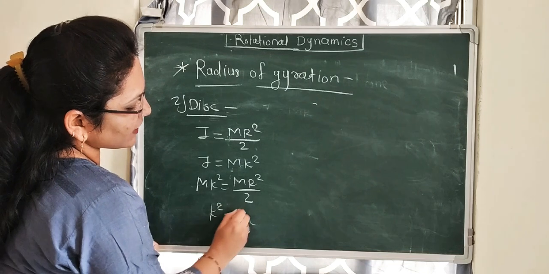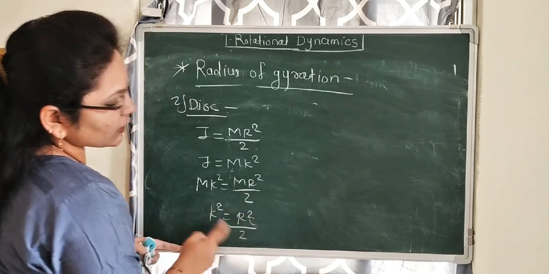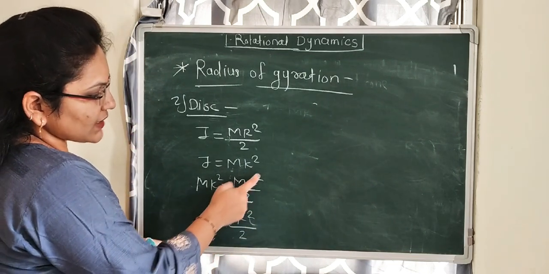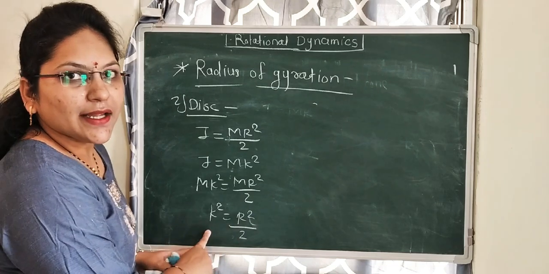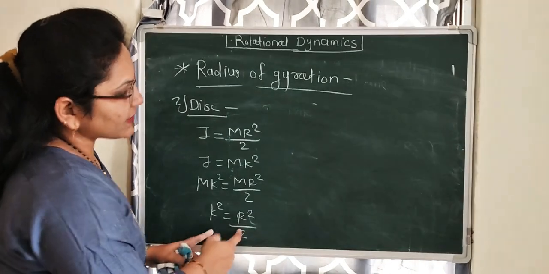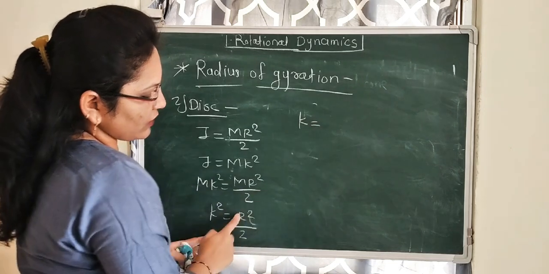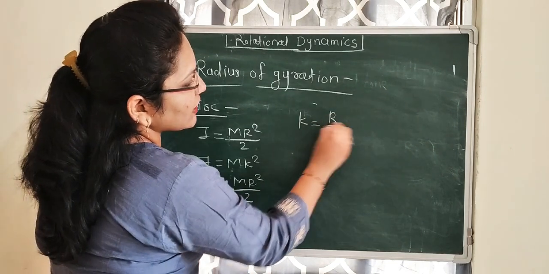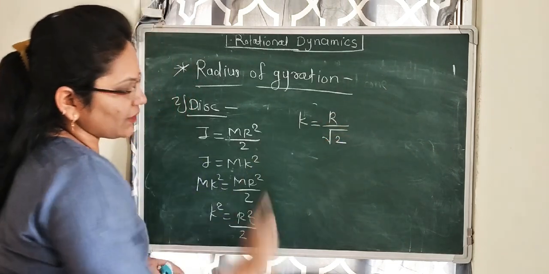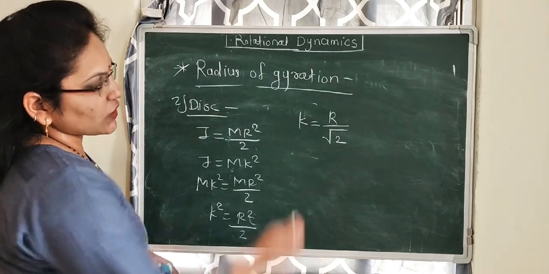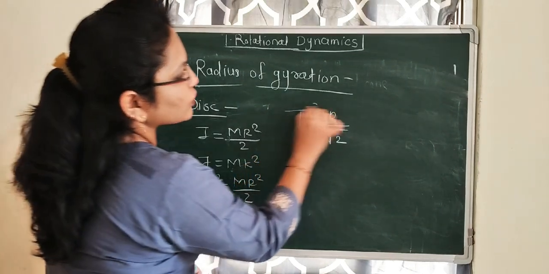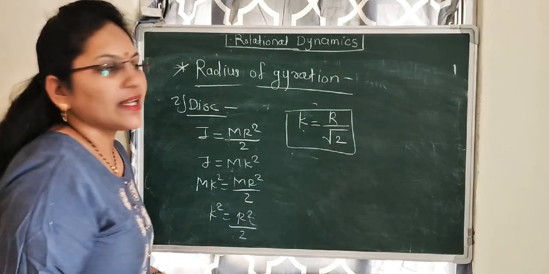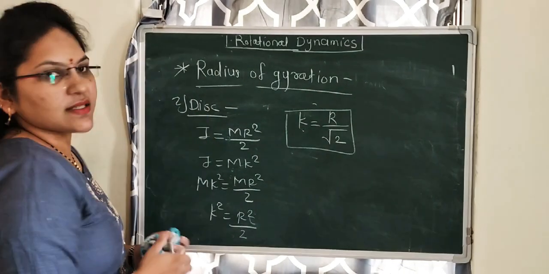We get k square equal to r square upon 2. By taking the square root on both sides, we get k equal to r upon root 2. This is the radius of gyration for the disc.